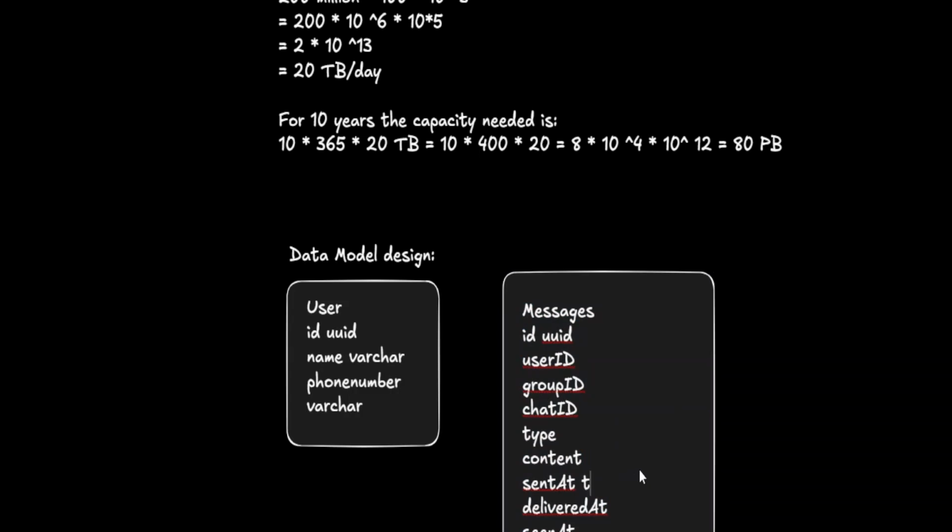I'm not writing every type for every parameter here. I hope this is understandable. The type of the message can be an enum, and chat ID and the other IDs can all be UIDs, and content can be a string.